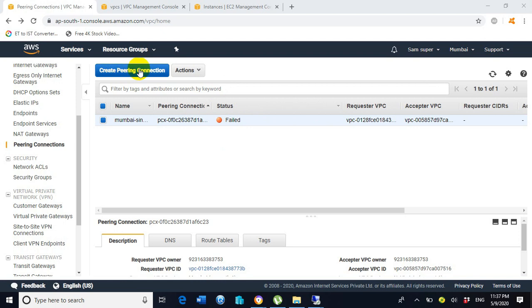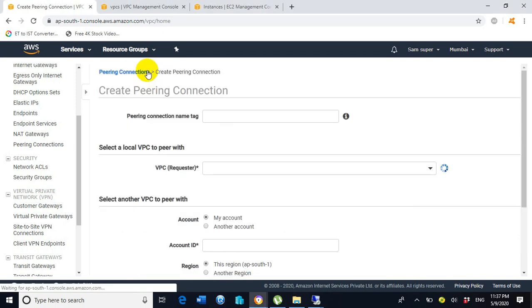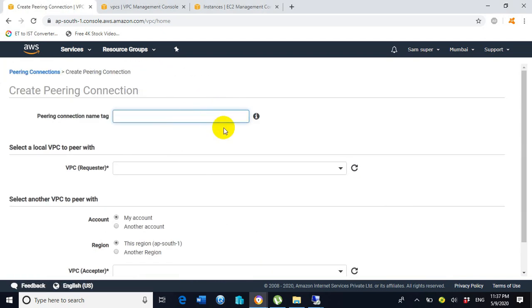Click on create peering connection and assign a name here, peering Mumbai hyphen Singapore. You can assign any name. It doesn't mean that if I am assigning the name peering Mumbai hyphen Singapore, you have to assign the same name. It's not like that. You can assign any other name also.